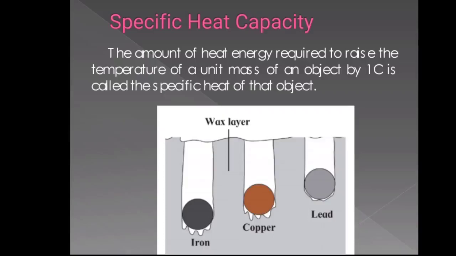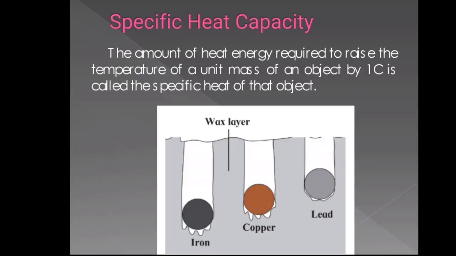If the specific heat of an object is small c, the mass of the object is small m, and if the temperature of the object is raised by delta T degrees Celsius, the heat absorbed by the object, Q, is given as m into c into delta T.